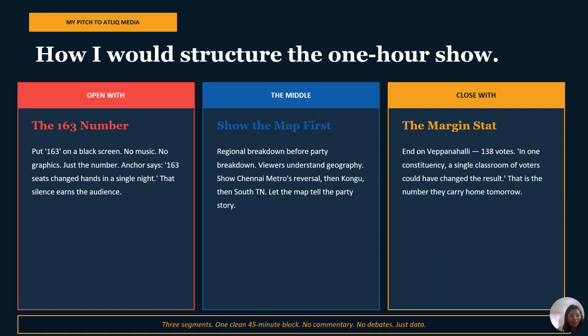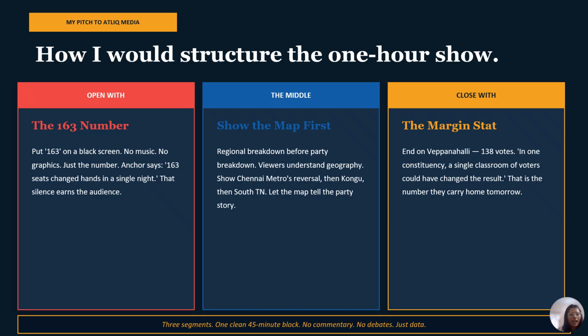So if I were presenting this election story to a wide audience, I would focus on three key moments. The first, I would start with the number 163. A total of 163 seats changed hands compared to 2021. That single number immediately shows the scale of change in this election. And second, I would use the regional map before discussing party performance, because the map helps viewers understand where the political shifts happened across Tamil Nadu before looking at which parties gained or lost seats.